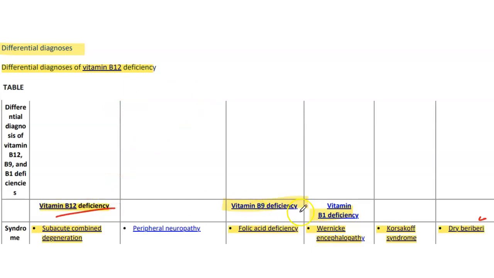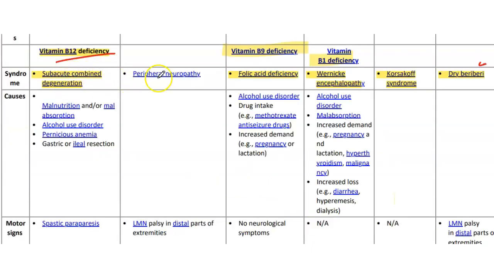One is B12, one is B9, which is known as folate deficiency, and we have B1 deficiency, which is vitamin B1, also known as thiamine. B12 causes subacute combined degeneration and peripheral neuropathy. B9 is folic acid deficiency, while vitamin B1 causes Wernicke's encephalopathy, Korsakoff syndrome, and dry beriberi. What are the causes? We have discussed B12: malnutrition, malabsorption, alcohol, pernicious anemia, and gastric or ileal resection.